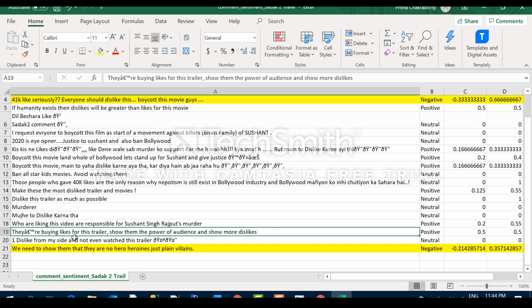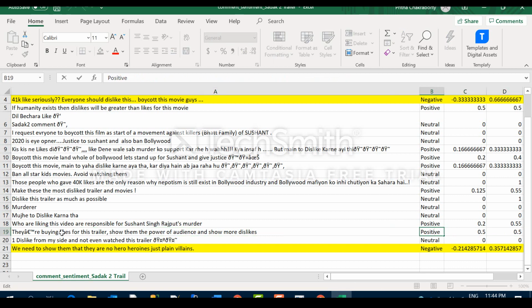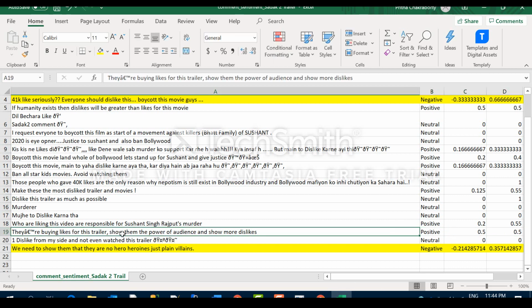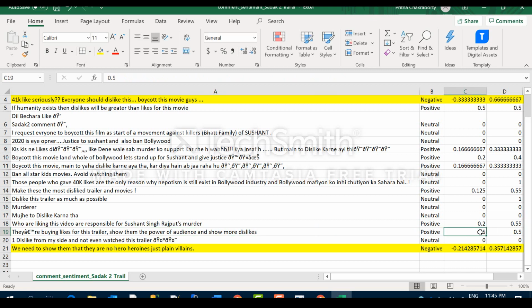See here, suppose this sentence is coming as positive: 'Buying likes for this trailer, show them the power of audience and show more dislikes.' It is getting the words likes and dislikes, both. So it is giving a 50-50 impression to TextBlob, and it is taking it as positive. Also it is a 50-50 kind of subjective opinionative thing, so like that.